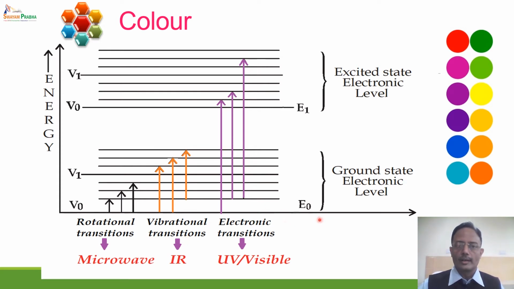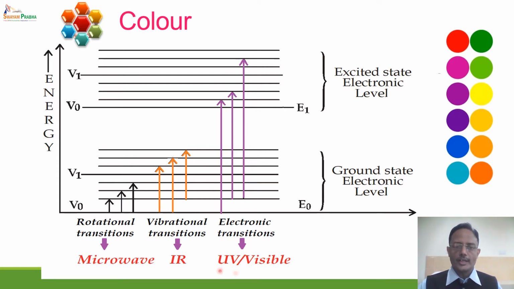Whereas if a molecule undergoes an electronic transition from one electronic state to another, by transfer of an electron from a ground state electronic level to some excited state electronic level, then this transition requires the highest energy, and as a result the absorption will take place in the UV or visible region. The ultraviolet region is below 400 nanometer and the visible region is above 400 nanometer. Whether the transition occurs in the UV region or the visible region will govern whether the compound is colored or colorless.